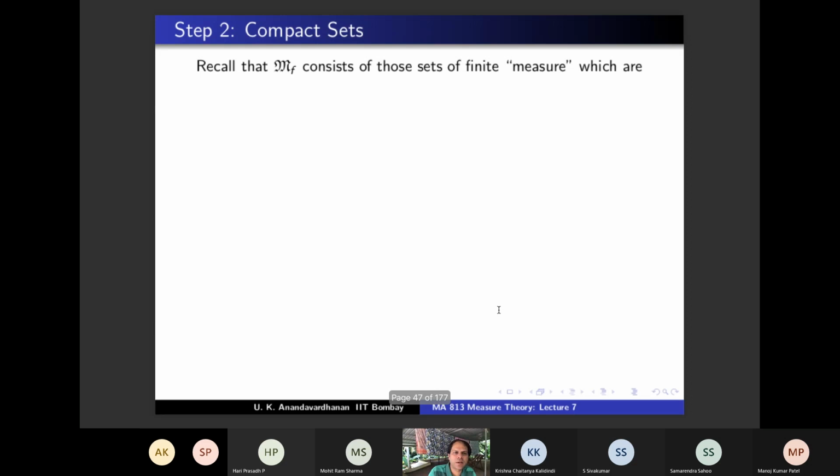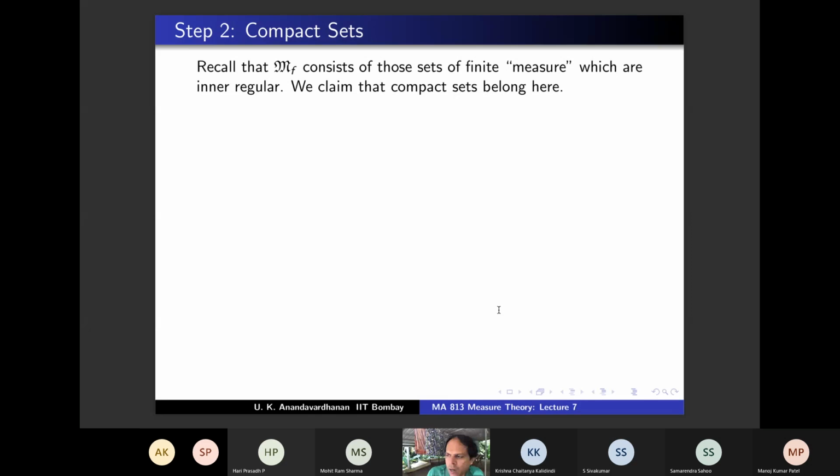So compact sets: recall that MF consists of those sets of finite measure, I put measure in quotes because we haven't proved it's a measure, which are inner regular. So we claim that compact sets belong here. Now, in order to show that compact sets belong to MF, what do we have to show? Inner regular, there's nothing to show. E is inner regular if mu of E is the supremum of mu of K, K compact contained inside E. But if E is compact, then E itself is there. So compact sets are inner regular by definition.